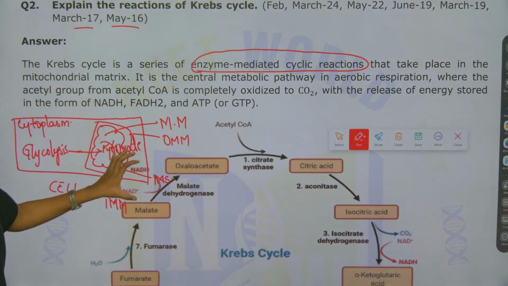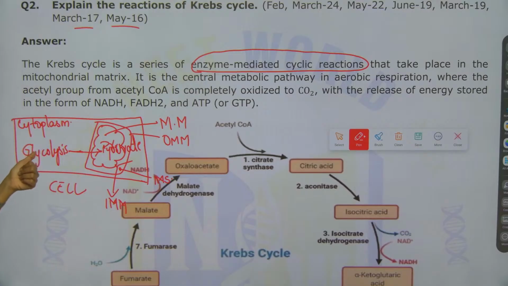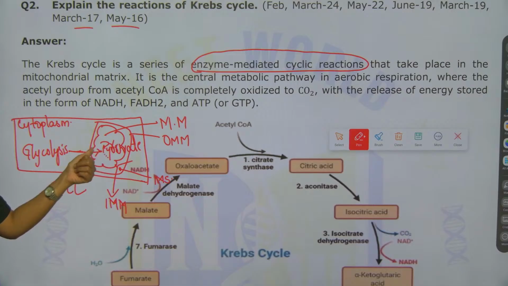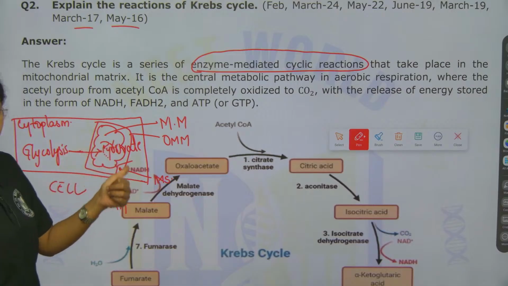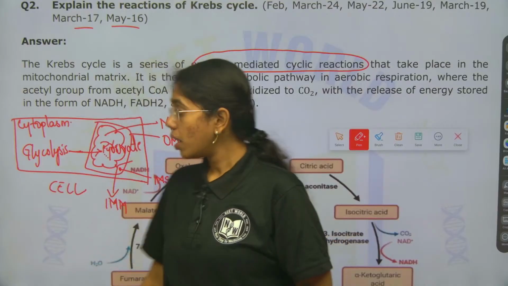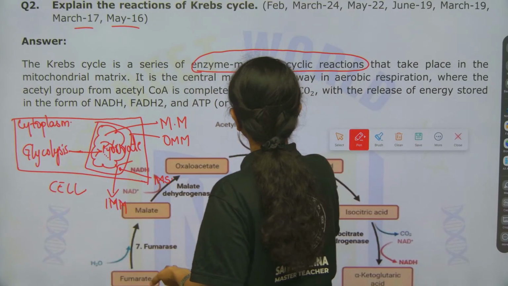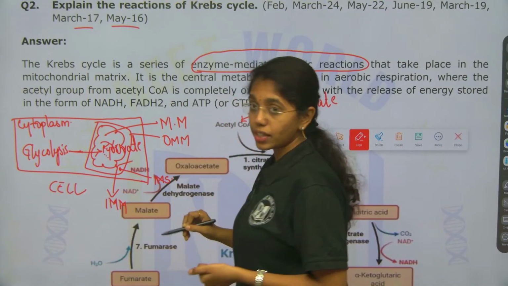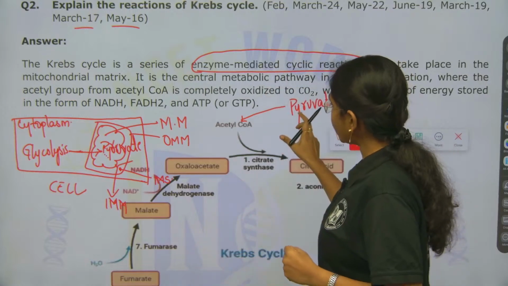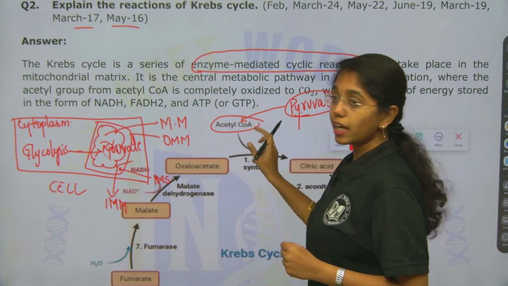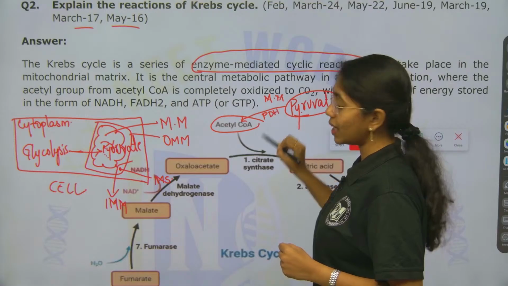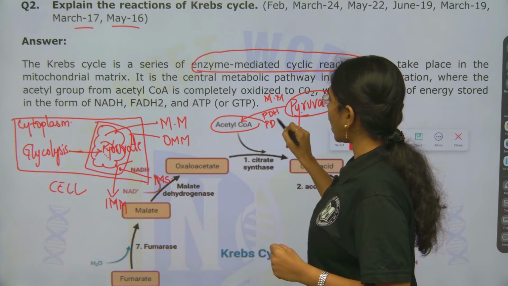So, in the cell's cytoplasm glycolysis occurs. After glycolysis, the pyruvate which is produced will be in the mitochondrial matrix, where it starts getting oxidized in oxidative decarboxylation, a step where pyruvate is first converted to acetyl-CoA. If it is conducting aerobic respiration, first pyruvate is converted to acetyl-CoA in the mitochondrial matrix by the pyruvate dehydrogenase enzyme, or you can say pyruvate decarboxylase enzyme.